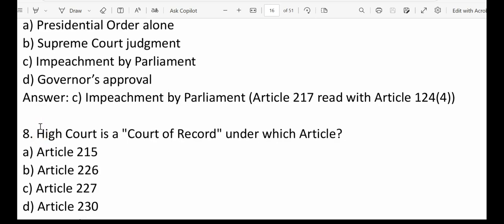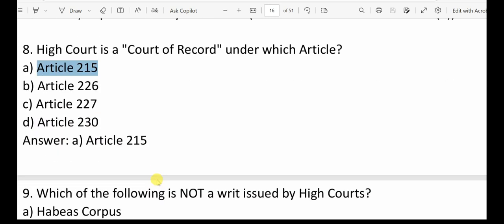Next, question number 8: High Court is a court of record under which article? That we already know, that is Article 215. So option A is the correct answer.